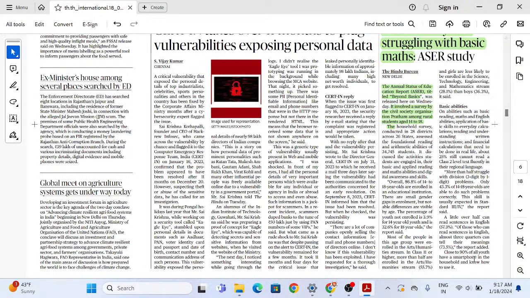Now, most of the people in this age group were enrolled in the arts and humanities stream. In class 11th or higher, more than half are enrolled in the arts and humanities stream. And the girls are less likely to be enrolled in science, technology, engineering, and mathematics than boys. On abilities such as basic reading, maths, and English, application of basic skills to everyday calculation, reading and understanding written instructions, and financial calculations that need to be done in real life,